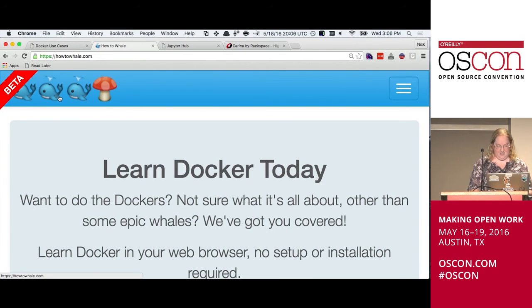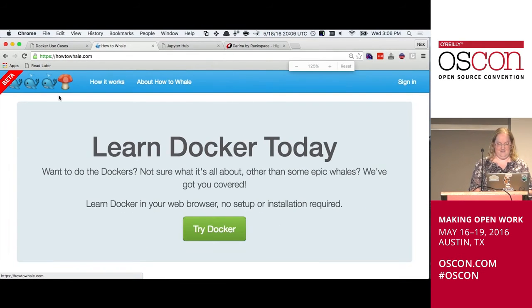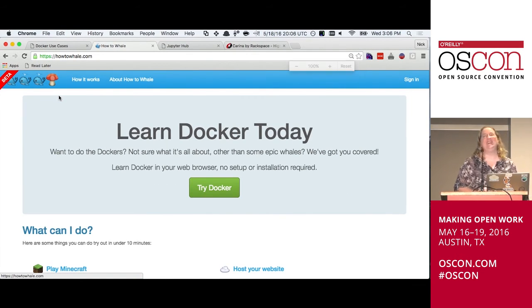So this is ginormous. Awesome. So this is howtowhale.com. It's just a prototype. I'm not a designer in any way, shape, or form. But basically what it lets you do is log in with your Rackspace credentials, which is free. So you were asking about that. So it is free during beta, and I think there'll be a free tier forever.